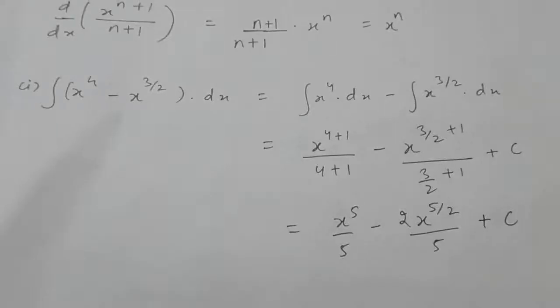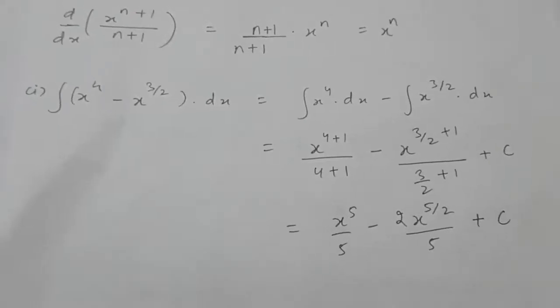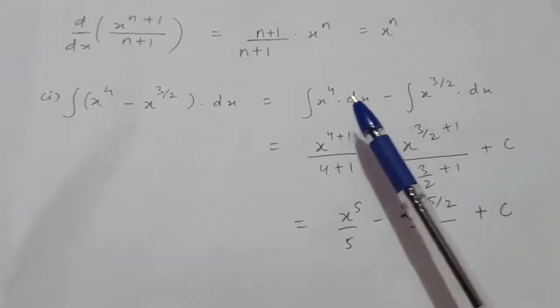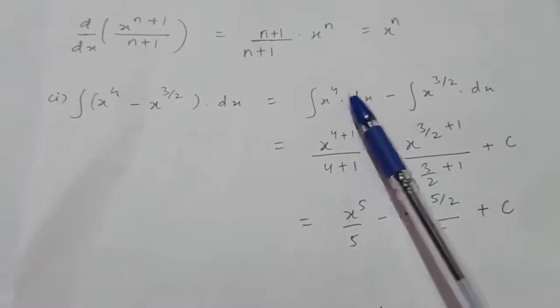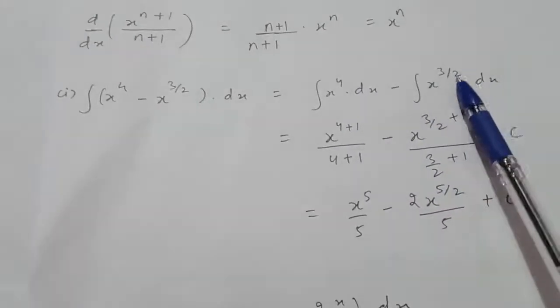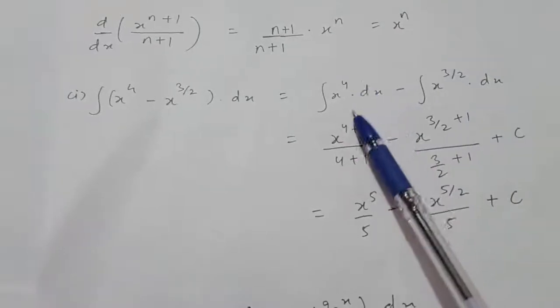Now let us solve some integral questions. First is the integral of x raised to the power 4 minus x raised to the power 3 by 2 with respect to x. So this can be written as the integral of x raised to the power 4 minus the integral of x raised to the power 3 by 2. Now you have to apply the above formula only.